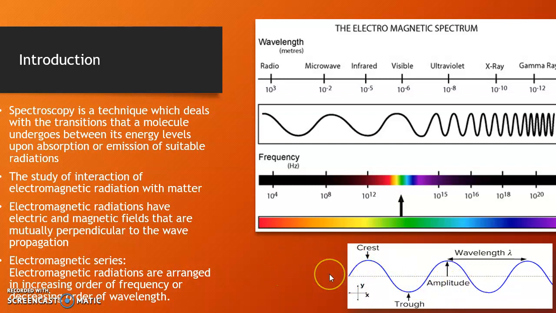Energy is related to frequency as E is equal to h nu, and frequency is inversely proportional to wavelength. Energy is also sometimes expressed in terms of wave number. Wave number is nothing but the reciprocal of wavelength.